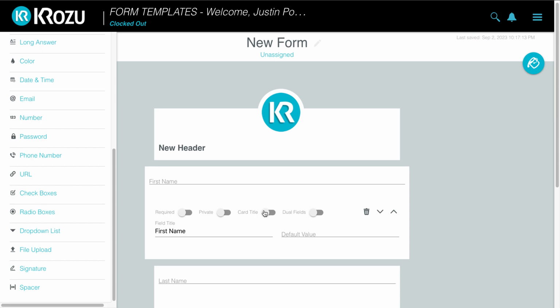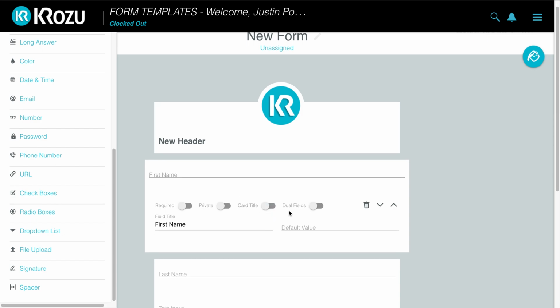Card title, meaning as soon as this form is submitted and drops into the board, this will be what I see if I select card title. So if I select first name, if the guy's first name is Bob, when this form drops into the board, I will see Bob. If I want the title to be something else, then I can select something else.